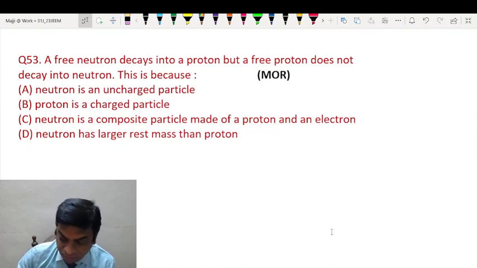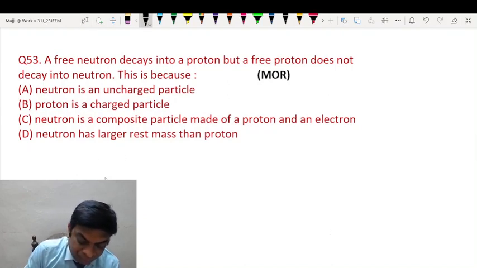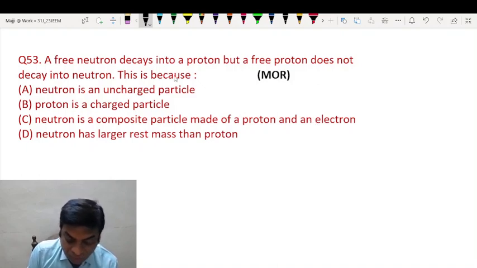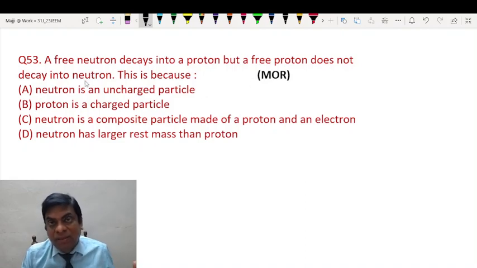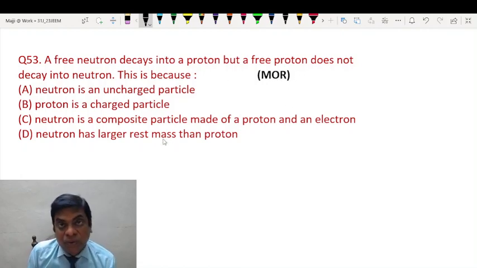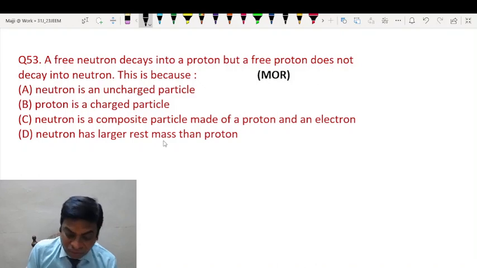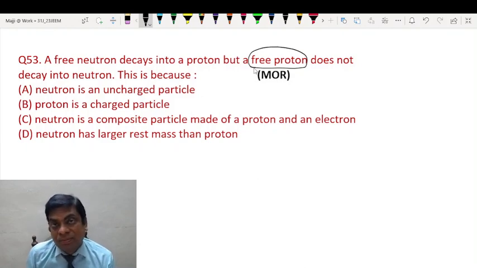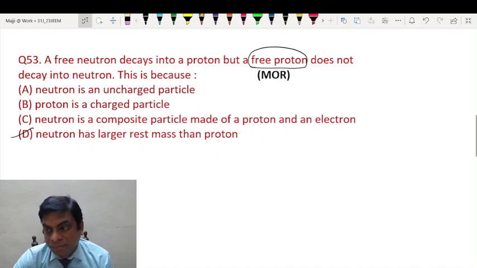The next question, a free neutron decays into a proton, but a free proton does not decay into a neutron. This is because, as you know, neutron is slightly heavier than proton. If a free neutron could decay into a proton, that is quite natural because a heavier mass can split up into lighter masses. But what about a proton becoming a neutron? It has to absorb mass, and that is not possible. A free proton means there is nothing there other than the proton. So in order to get converted into a neutron, it will require additional mass, which is not possible. So that is the reason.